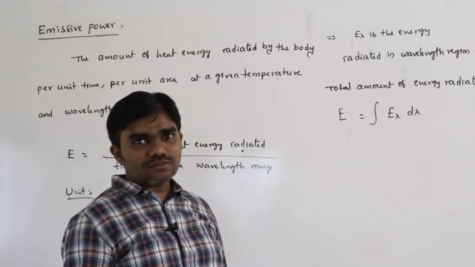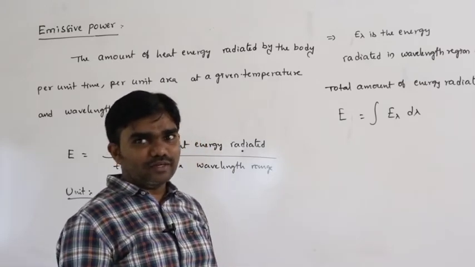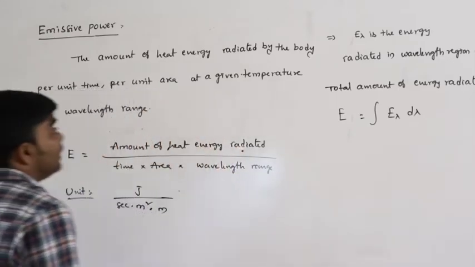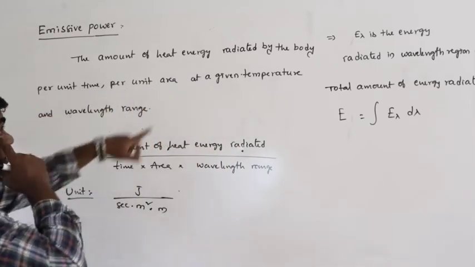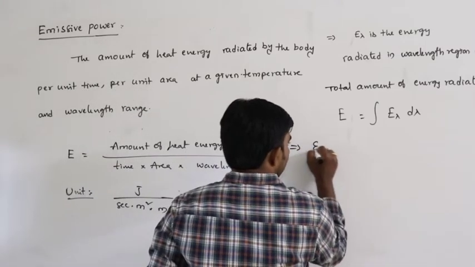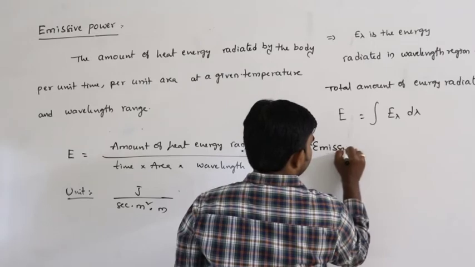If the insulation is loose, the radiation is less, like that. So, this is the emissive power and emission of energy. Next, one more thing here is emissivity.